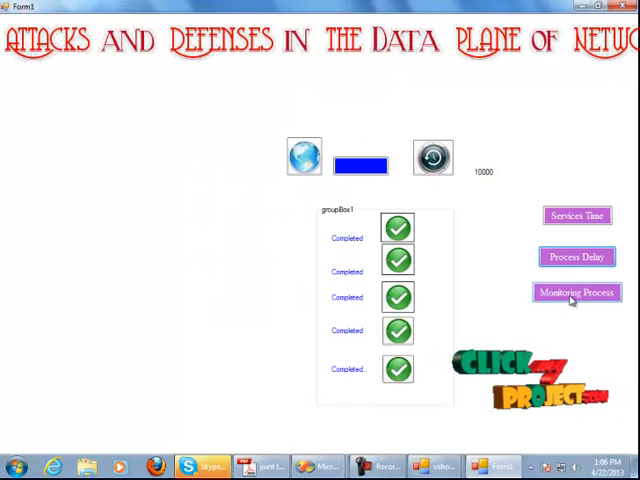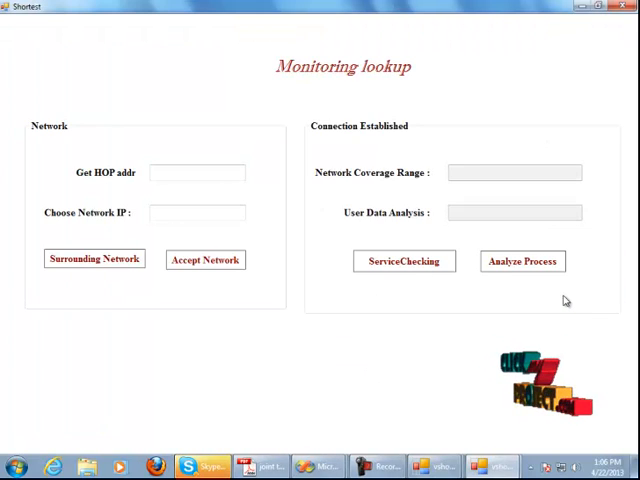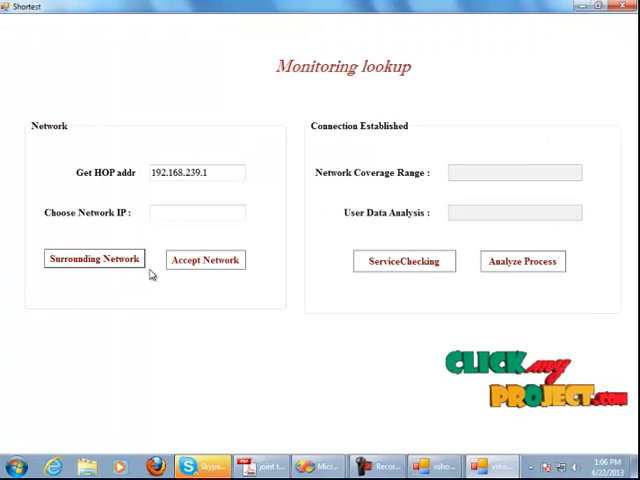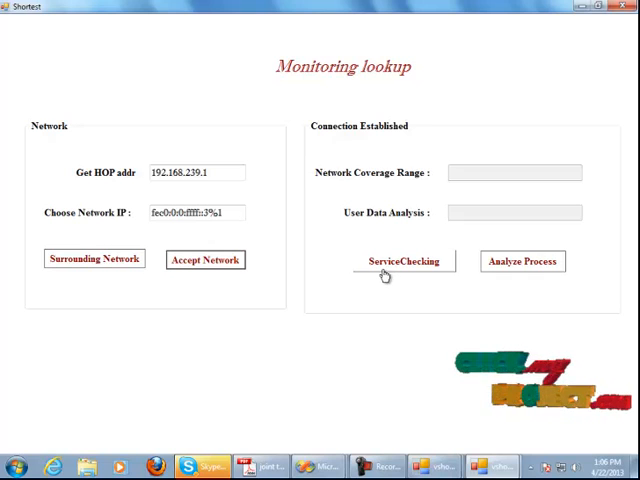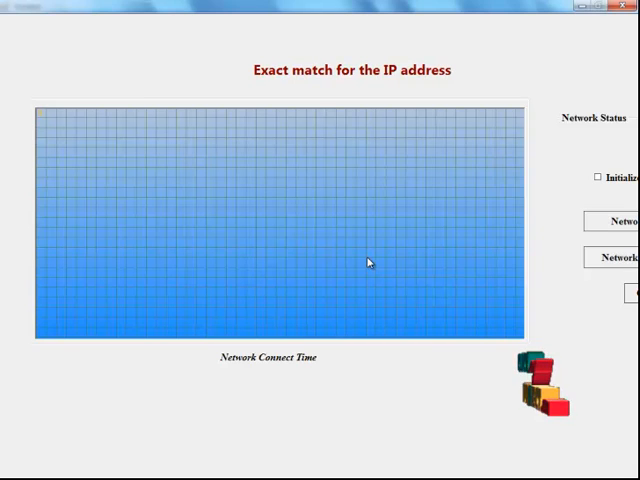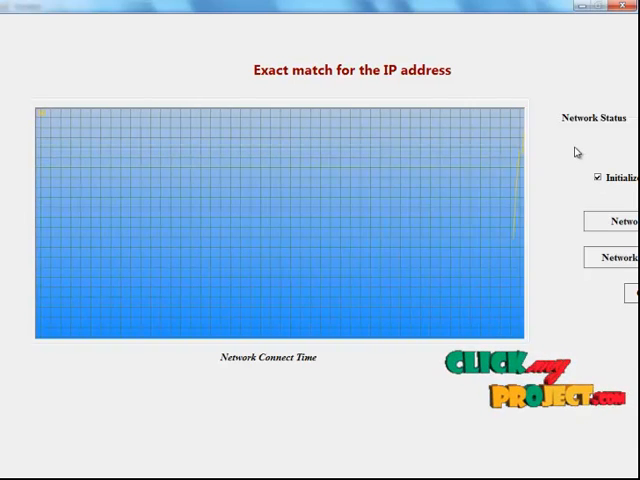Then, for the monitoring process, we have to click the button. We have to get the surrounding network IP. Then we have to accept the particular network. Then the service checking has to be done. In the service checking, we have to click the service checking button. In it, we can monitor the process. This monitoring process input is taken from the segment delay. In the segment delay process, we get the input and we have to initialize it. So the monitoring process takes place.